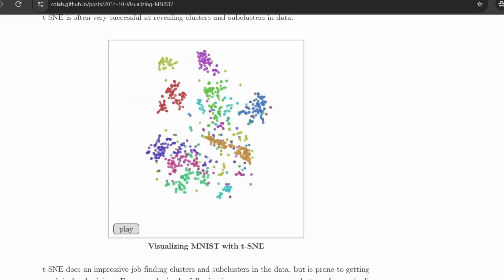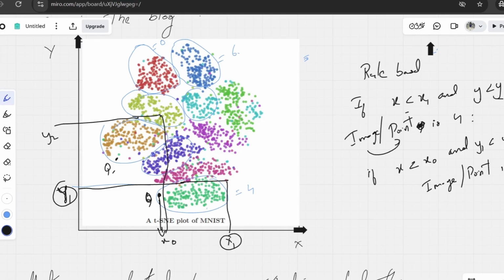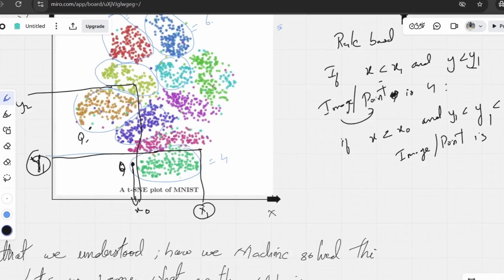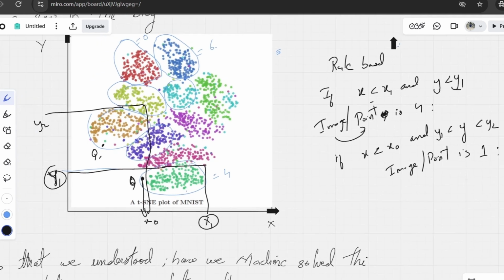So the point will belong to 1. Okay, so that is how we can classify.